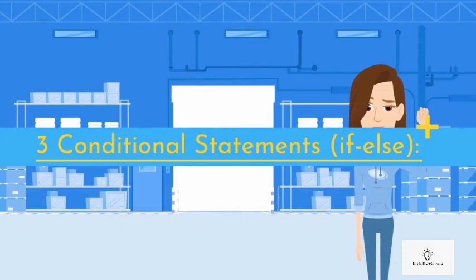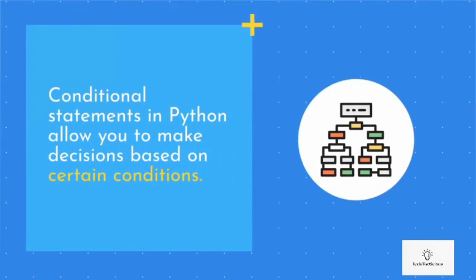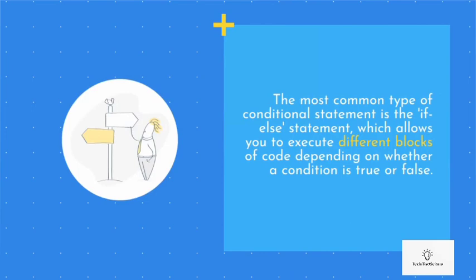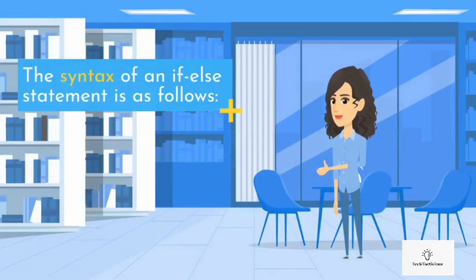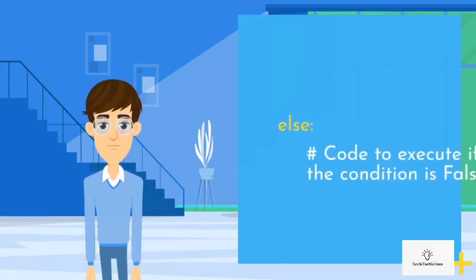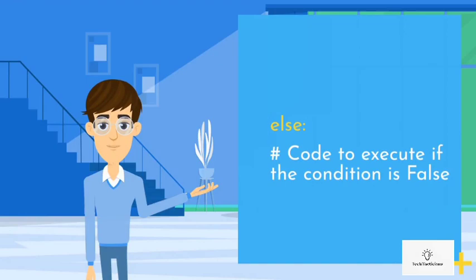3. Conditional statements, if-else. Conditional statements in Python allow you to make decisions based on certain conditions. The most common type of conditional statement is the if-else statement, which allows you to execute different blocks of code depending on whether a condition is true or false. The syntax of an if-else statement is as follows. If condition: # code to execute if the condition is true. Else: # code to execute if the condition is false.